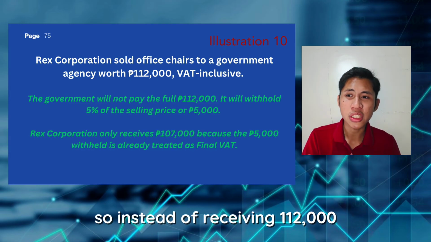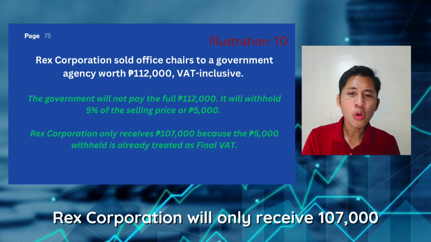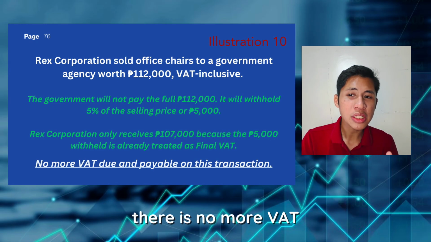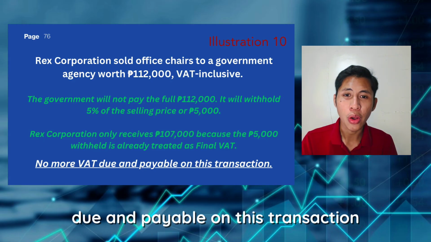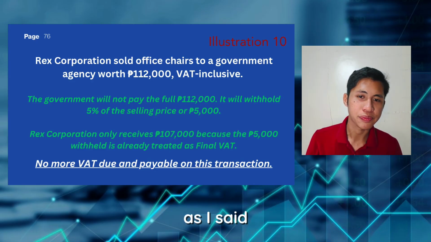So instead of receiving 112,000, Rex Corporation will only receive 107,000. But do not worry, kahit kulang ang bayad ng gobyerno, there is no more VAT due and payable on this transaction. That's why it promotes administrative feasibility as I said.